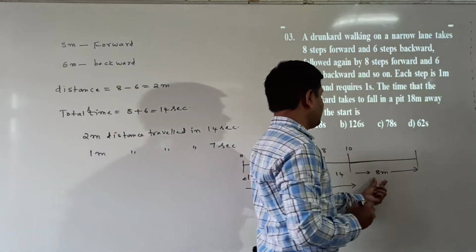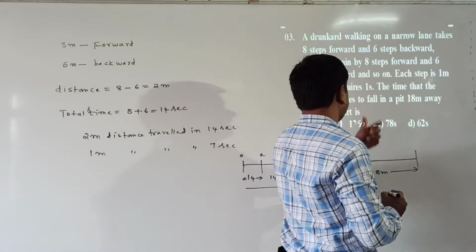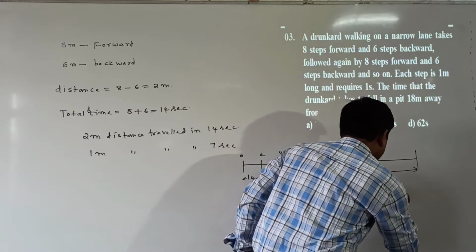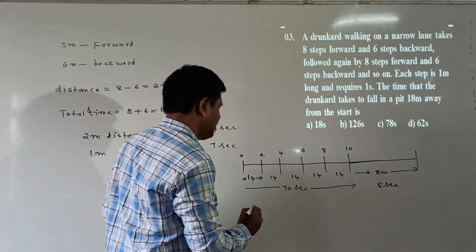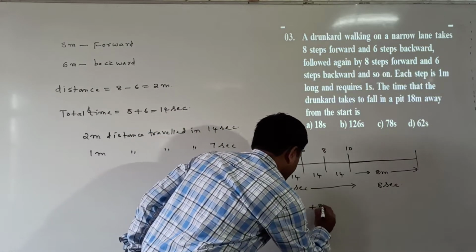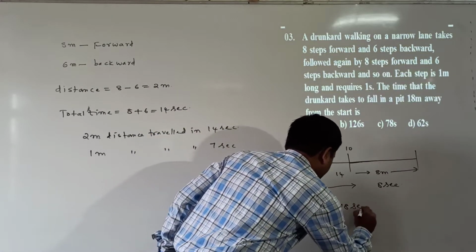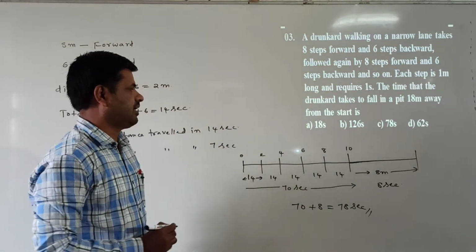How many meters here? 8 meters. 8 meters means it takes how many seconds? 8 seconds. Now, how much total time is taken here? 70 plus 8 is equal to how much time taken? 78 seconds will be taken.